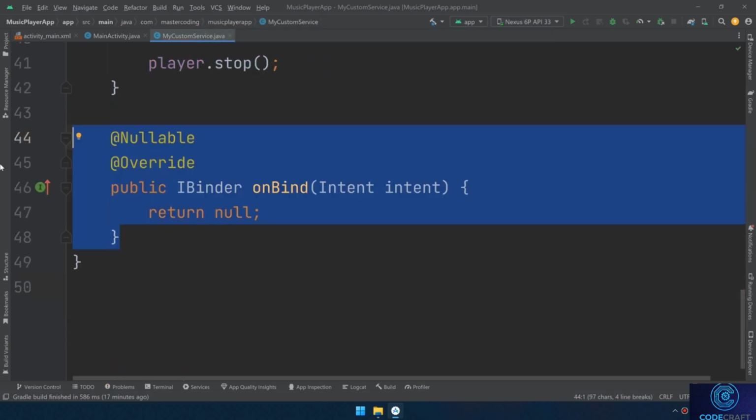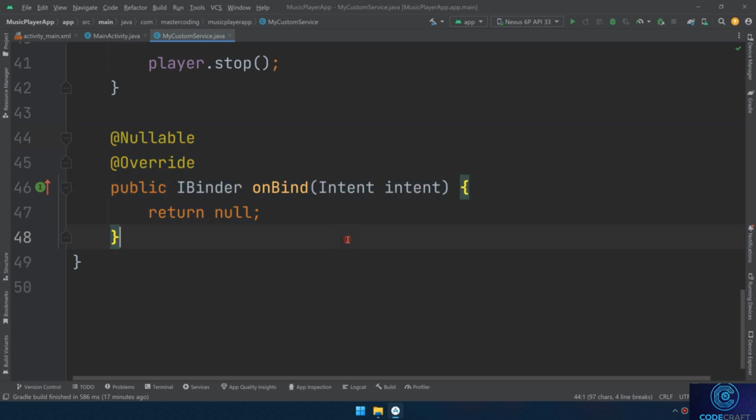In Android, the onBind method is a part of the service class and is used specifically in the context of bound services. A bound service is a type of service that allows other components, usually activities, to bind to it and interact with it by obtaining an IBinder interface. And the IBinder interface is used to establish a communication channel between the components and the service.